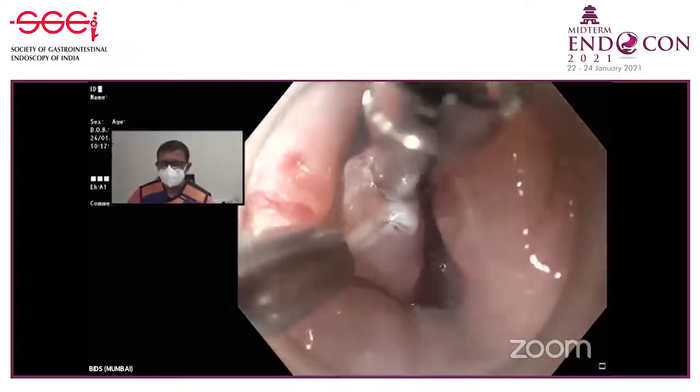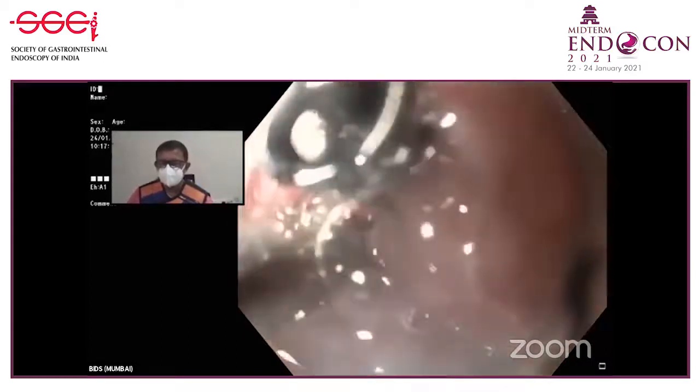Again down, down, down. See how the edges become everted? Yes, we can see. Apply.